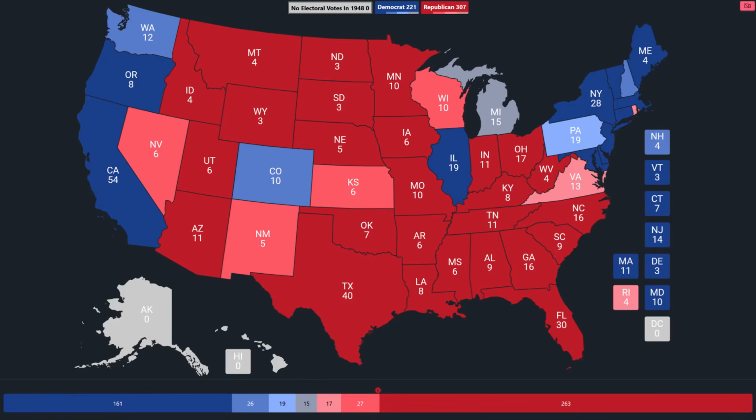This is the current electoral vote map. States that went toward the Dems total 221. Republicans come out ahead at 307. So a lot of red movement out here, as you can see, throughout most of the middle of the country. It's pretty much just the West Coast and the Northeast that has all the blue.